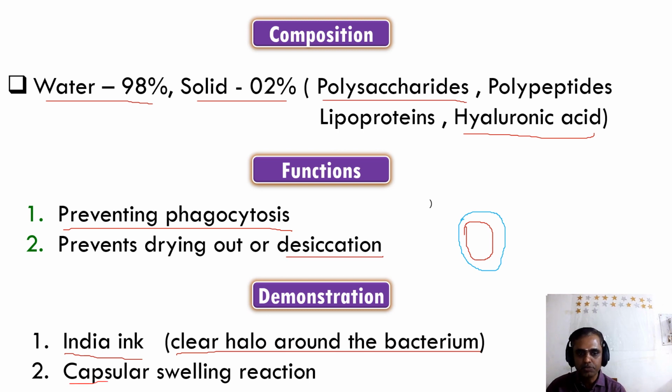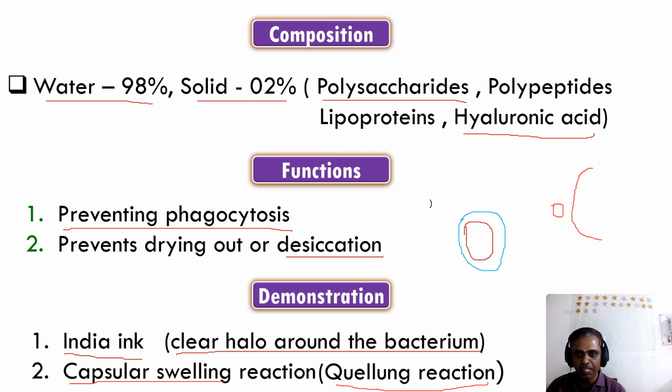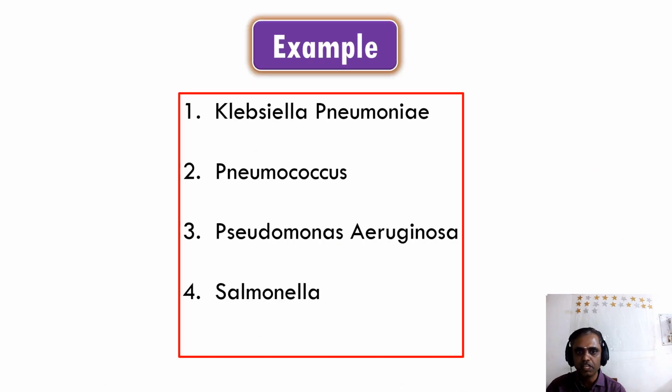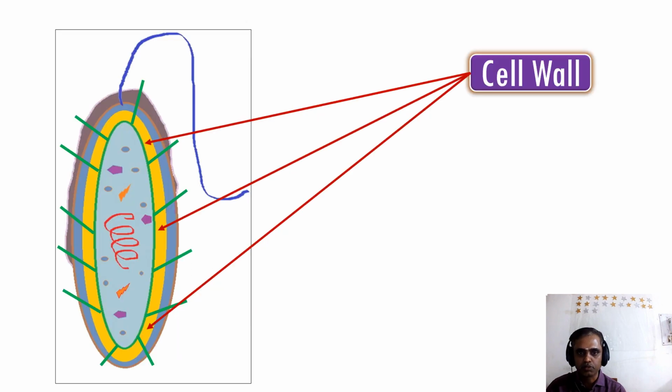Then there is the capsular swelling reaction, also known as the Quellung reaction. After staining, the bacterial capsule will swell, and that swelling is known as the capsular swelling reaction. Examples of bacteria having a capsule are Klebsiella pneumoniae, Pneumococcus, Pseudomonas, and lastly Salmonella. These four bacteria have capsules.